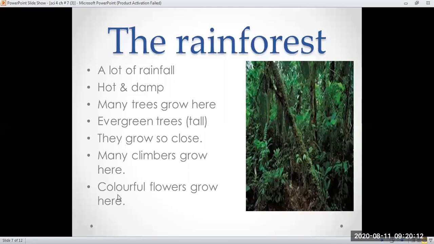Climbers, as you all know, students, are plants which need support. Many climbers grow in the rainforest. How do they climb? They catch the sunlight, so they grow according to the sunlight. Where the sunlight falls, they grow along it. Many colorful flowers also grow there.